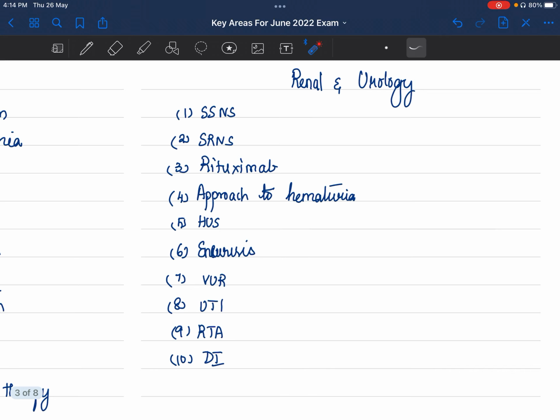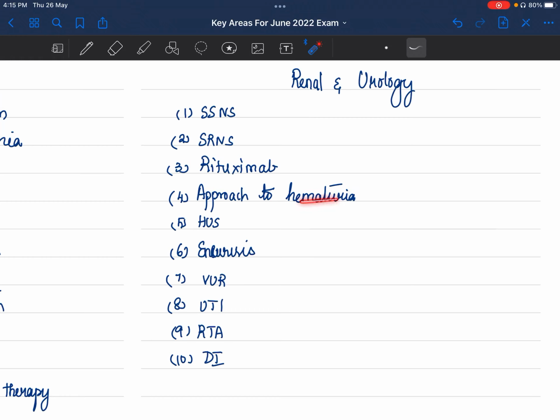Renal and urology, steroid sensitive nephrotic syndrome, steroid resistant nephrotic syndrome, we have already discussed. Rituximab as a standalone question they can ask, like for treatment of nephrotic syndrome, or generally rituximab: how do you use it, how do you follow up, what are the things you will look for, they can ask.